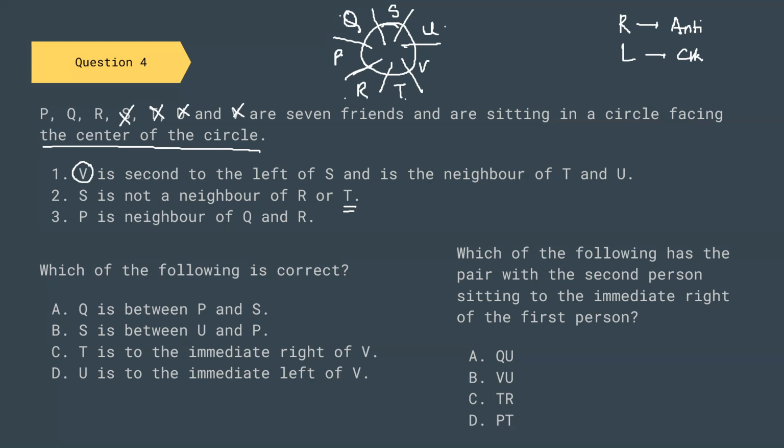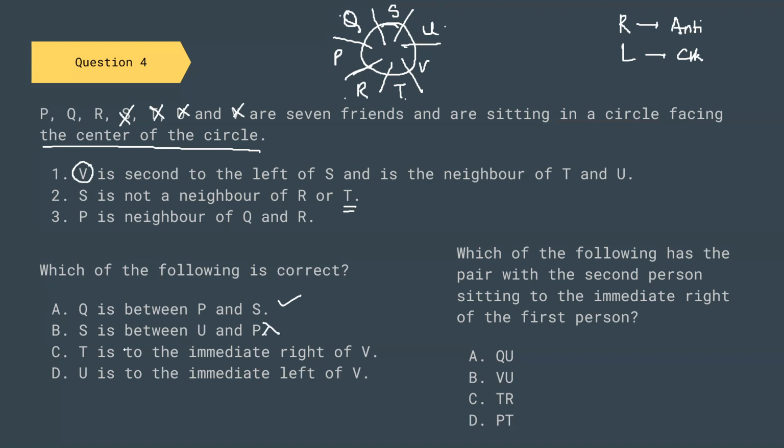Q is between P and S. This is true. S is between U and P. No, S is between U and Q. So this option is wrong.